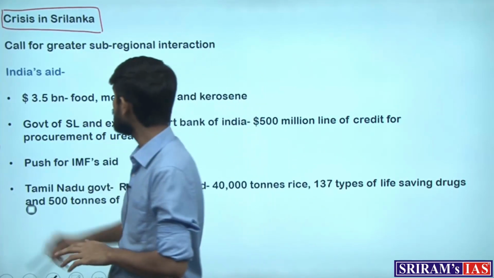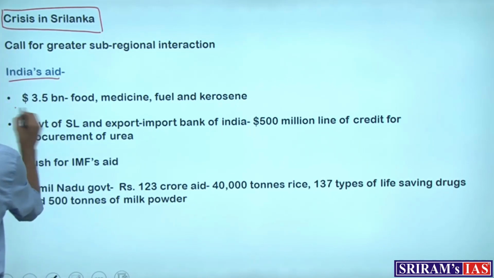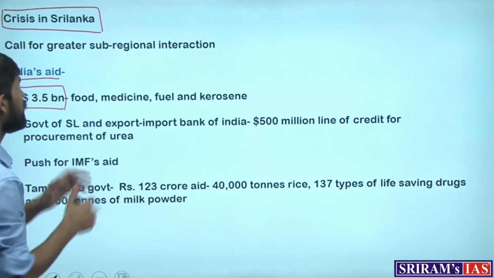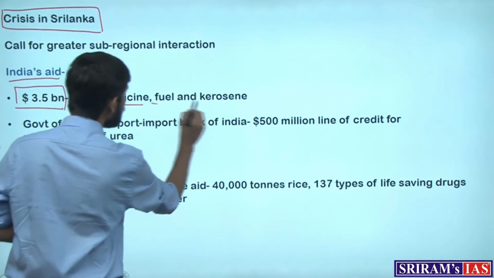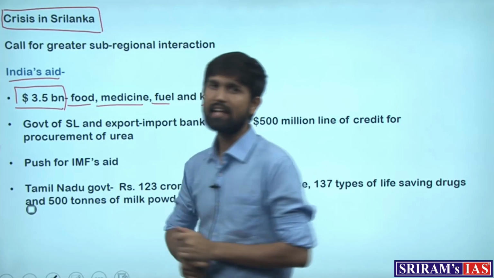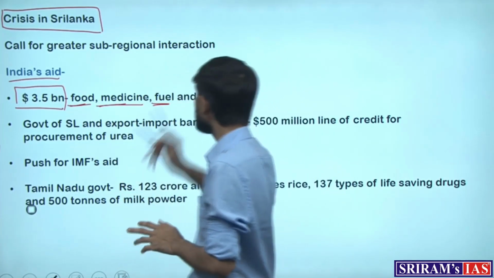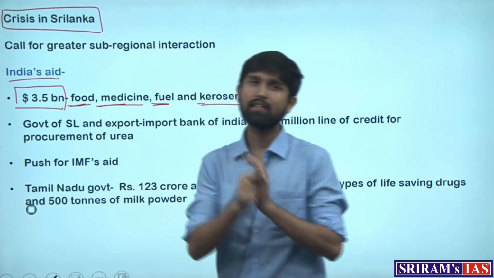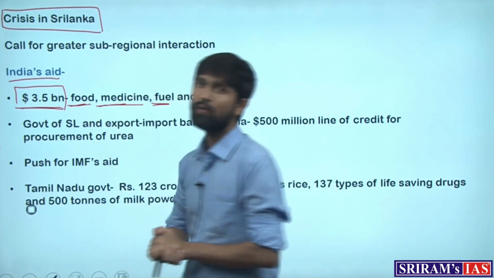India has been able to help Sri Lanka massively in the past few months, where the total aid by India has been around $3.5 billion, in which every day we hear news about India sending food, medicines, fuel, and kerosene to Sri Lanka, because such is the extent of the crisis that Sri Lanka is facing shortages of these basic fundamental commodities such as food, medicines, and fuel. That is the gravity of the crisis, and India has come to Sri Lanka's aid